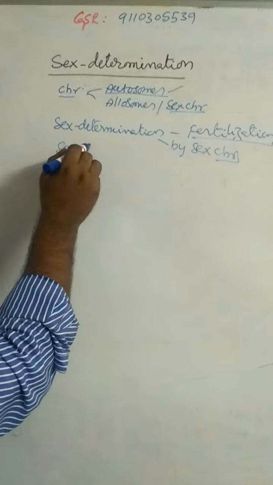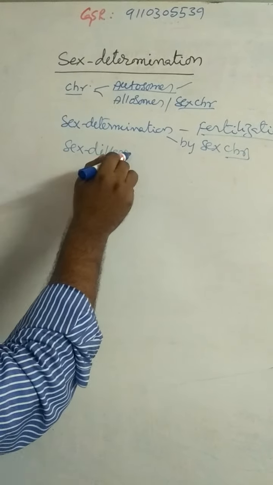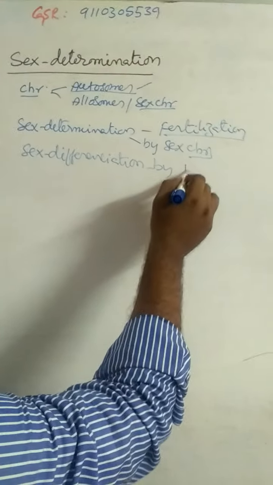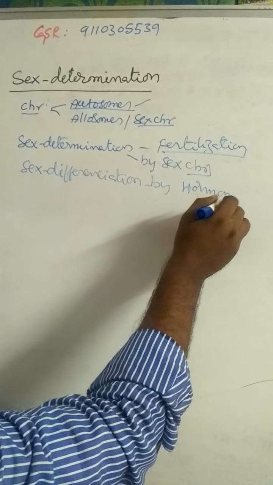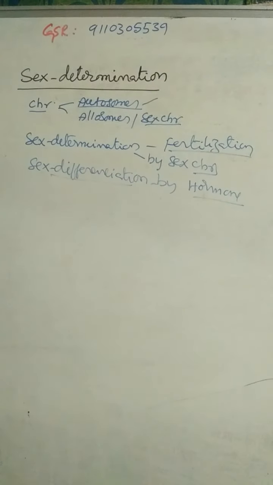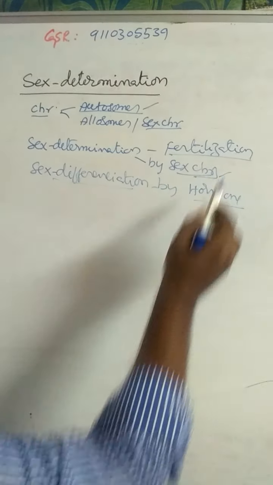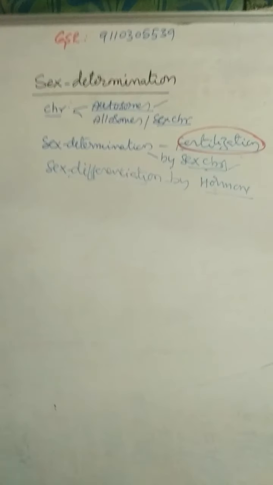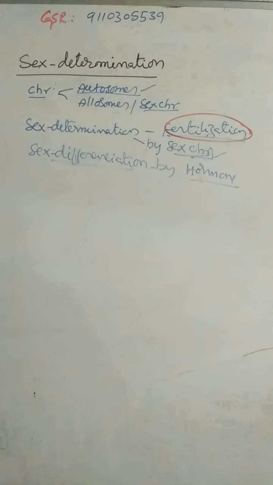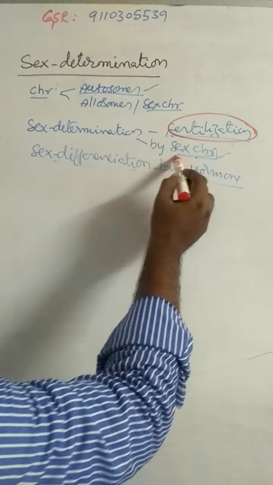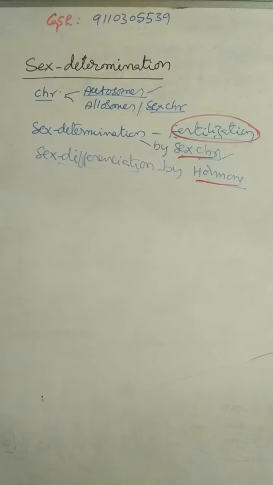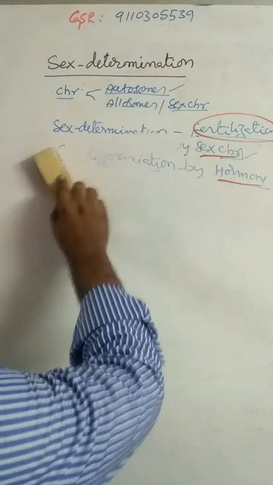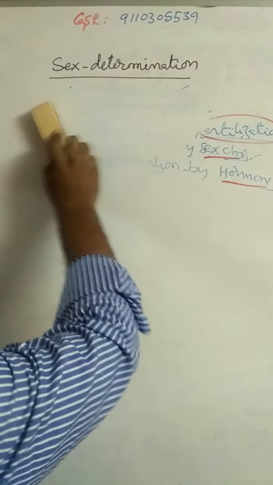Sex differentiation is by hormones. So sex determination is by sex chromosomes, which happens at the time of fertilization, and sex differentiation is by hormones. And there are different types of sex chromosomes.